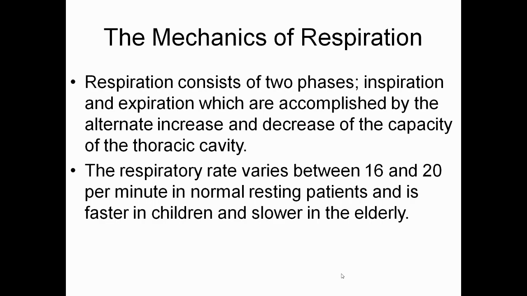So what is the respiratory rate? That is 16 to 20 in a normal healthy individual at resting point, and it will be fast in children and slow in elder human beings.